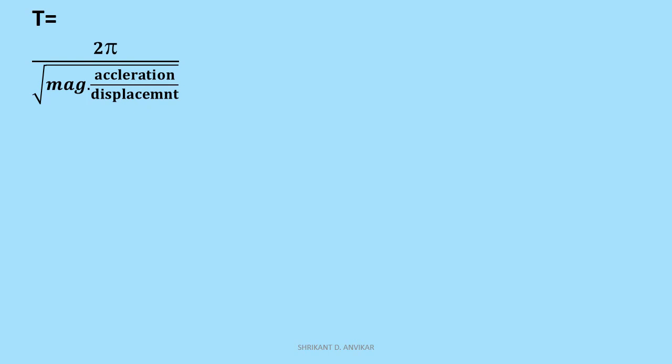This is the formula for the time period. Therefore, T is equal to 2 pi under root of g upon L. On simplification, we get the expression T equal to 2 pi under root of L upon g. This is the expression to calculate the time period of a simple pendulum.